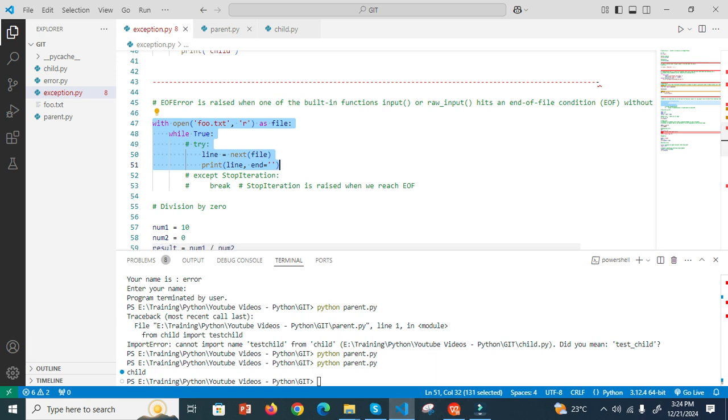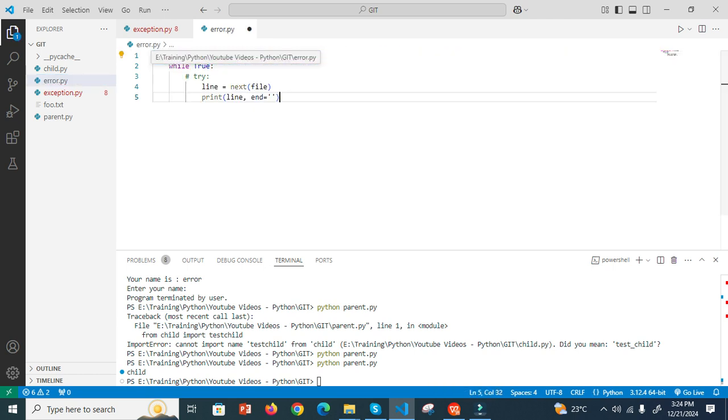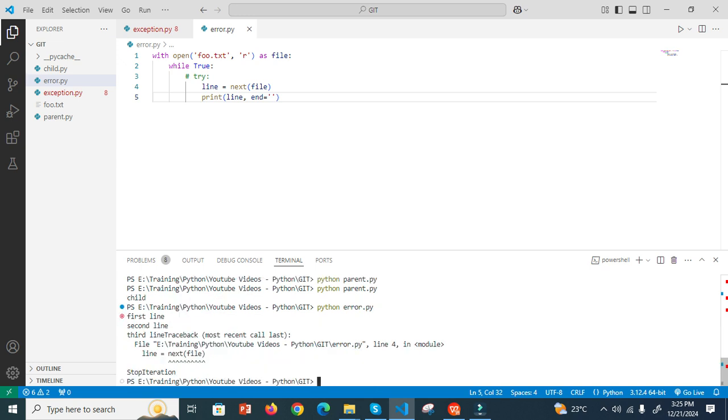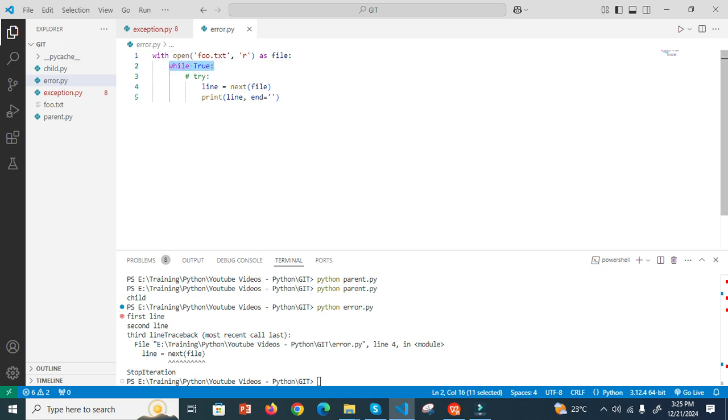I copy this file, I open the error file, and I save this file. Now I run error.py. It is trying to read the first line, because I am opening the file in read mode. Now the condition is true always, so I am reading this file endlessly.